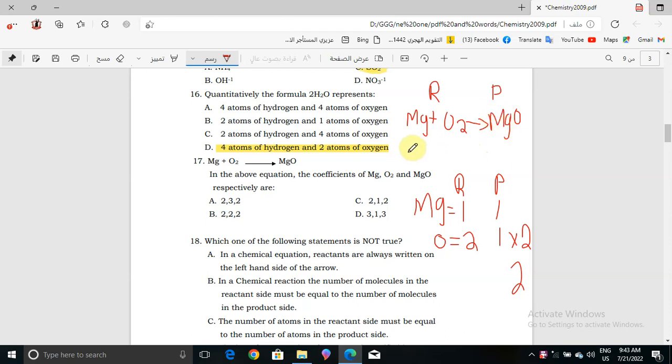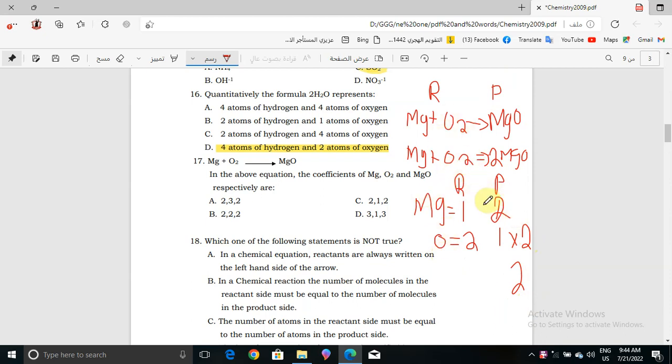So that means it will be Mg plus O2 will give us 2MgO. So that means we have magnesium here in the reactants 1, but in the products we have 2. And in oxygen, we have 2 in the reactants, and in the products we also have 2. So oxygen is balanced, but now magnesium is not balanced.